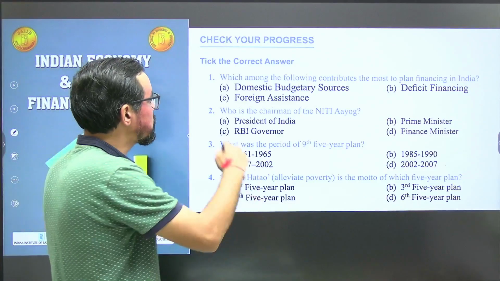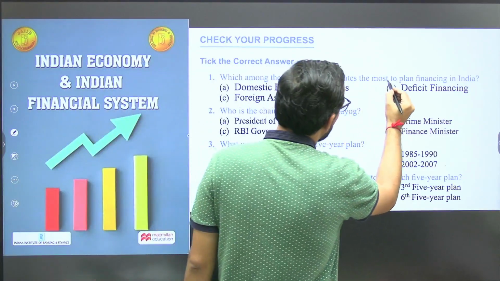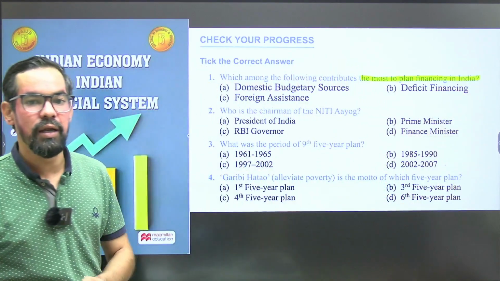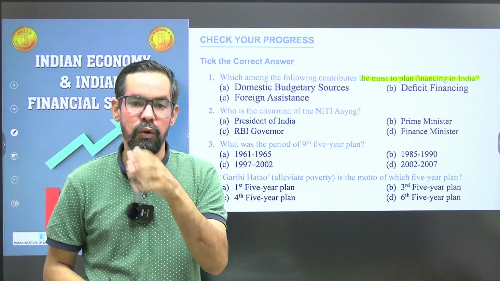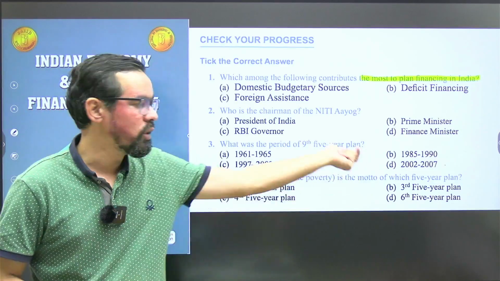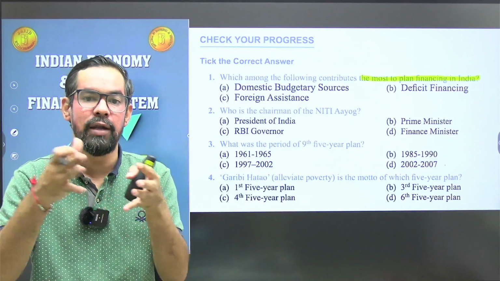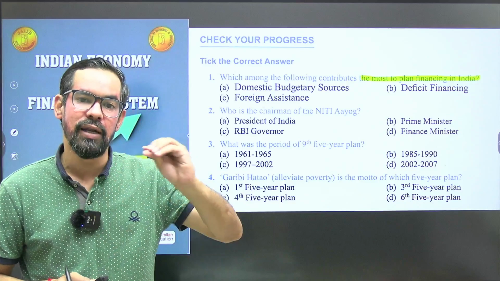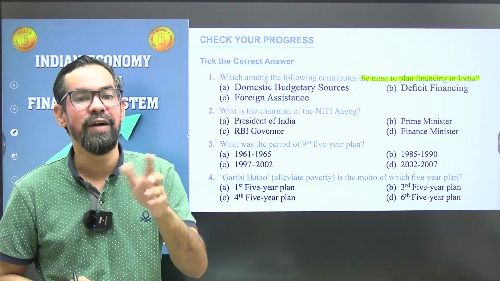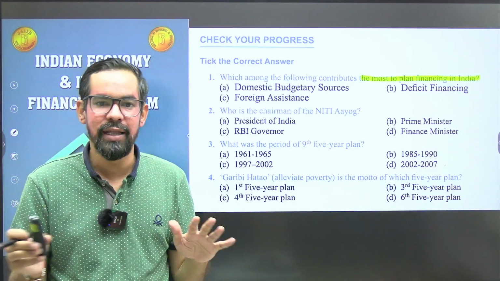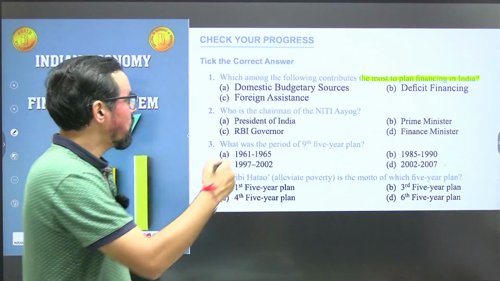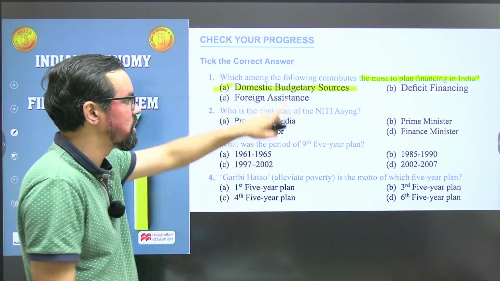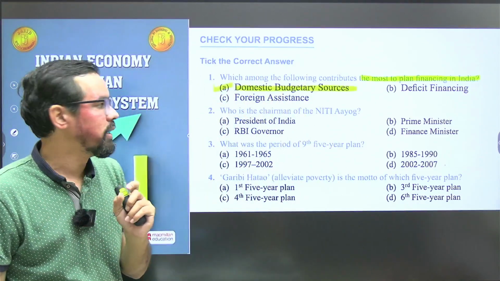First question: which among the following contributes the most to plan financing of India? Before 2015, before Niti Aayog, we used to have plan and non-plan expenditures which were part of our budget. Plan expenditure is expenditure on 5-year plans, and non-plan is basically other expenditures. So the option plan expenditure is generally part of your domestic budgetary sources.